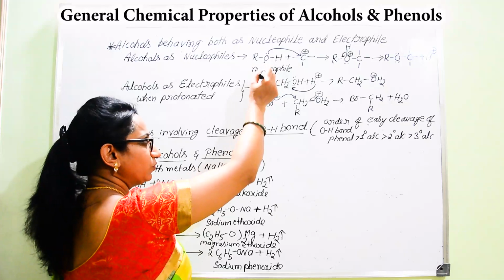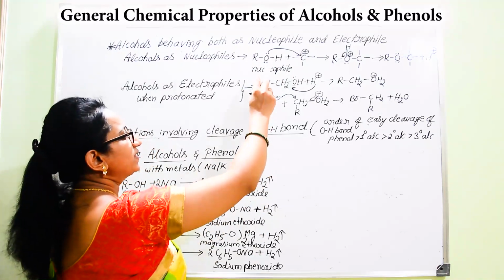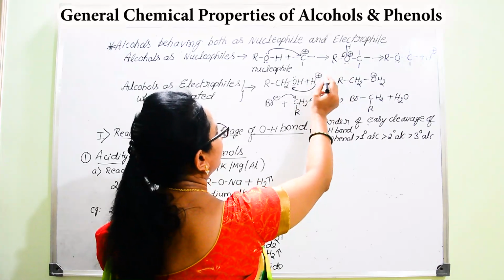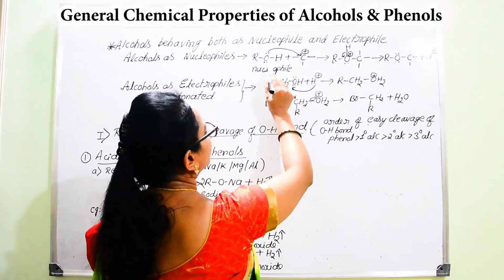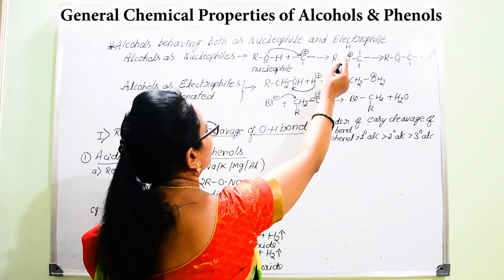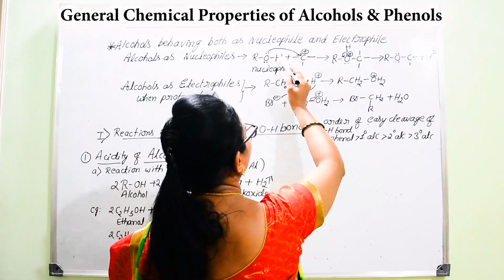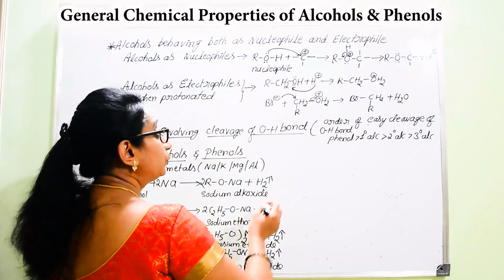Once it is attacking on this electron deficient center, R along with that oxygen and the hydrogen makes a bond with that carbon, and a new bond is formed.